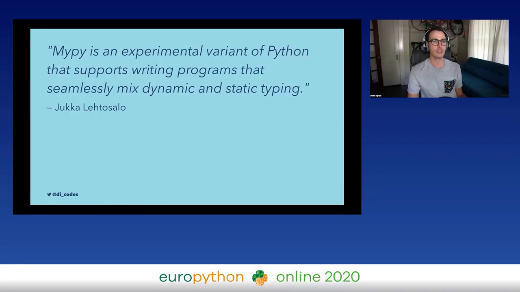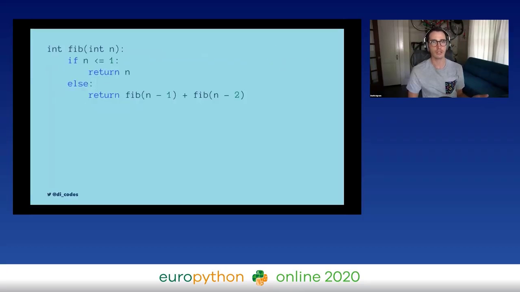So in his research, he wasn't able to use Python as the language that he was using to do his research. And so instead he created his own sort of variant, which he's doing research, so it sort of makes sense that he could create a variant just to sort of prove his theories. His variant looked like this, and he actually called the variant MyPy. And the variant looked like this. You can tell it kind of looks like Python if you squint at it, but there's some other stuff happening here. Like you can see where the function fib is being declared as an integer, and the argument type kind of looks like a function annotation that we were talking about before. So it kind of looked like Python, but wasn't Python, but you could compile it to Python.